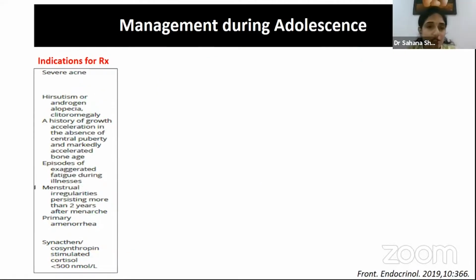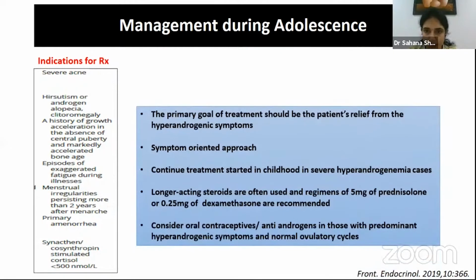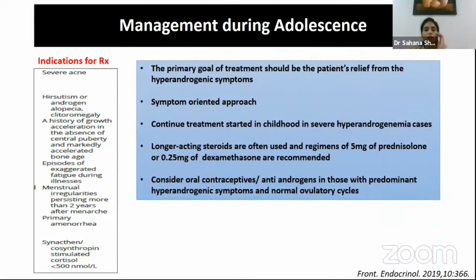Now, coming to adolescence management, here the clinical presentations, like I said, would predominantly be hirsutism, menstrual irregularities, etc. And in the prepubertal age group, again, accelerated bone age advancement or accelerated growth would be a concern. Some of the patients may have severe oligomenorrhea and secondary amenorrhea. Again, these are the indications for treatment. So here, what is important for us to understand is that in patients, especially after puberty, one is concerned about relieving the symptoms of hyperandrogenemia and not really about growth.